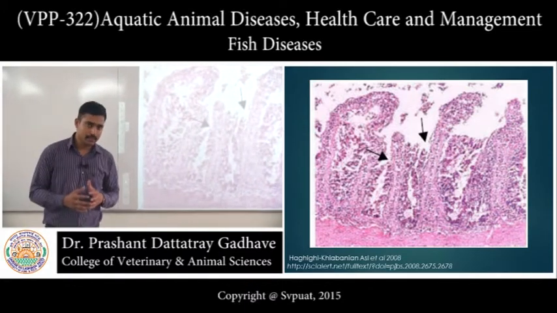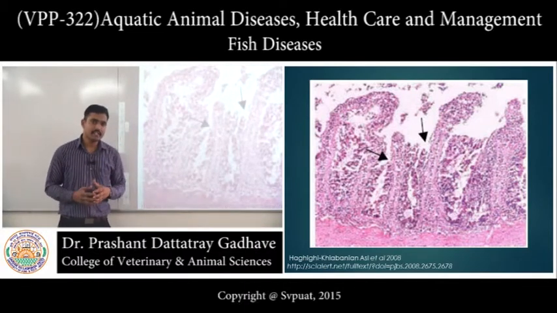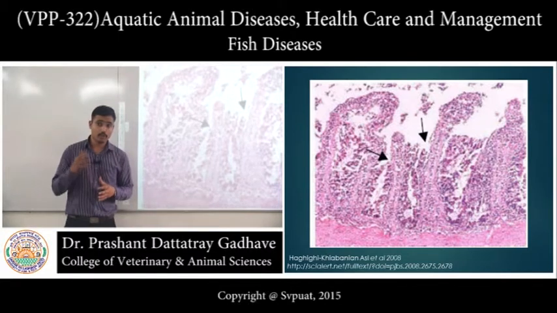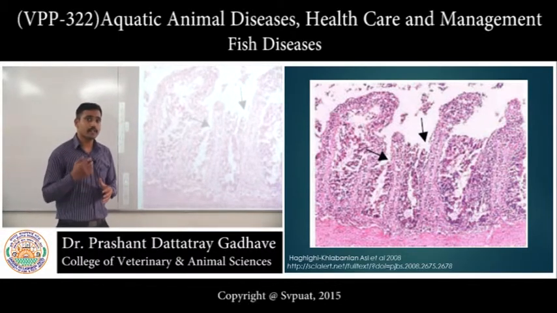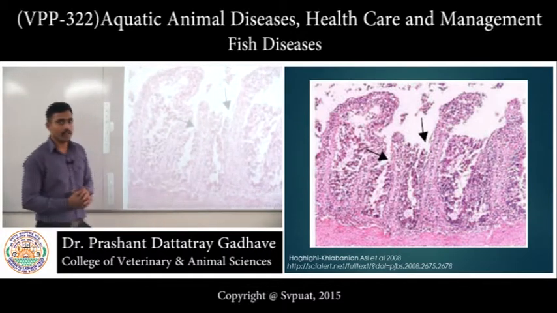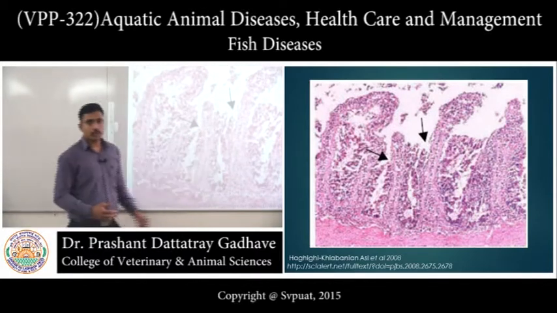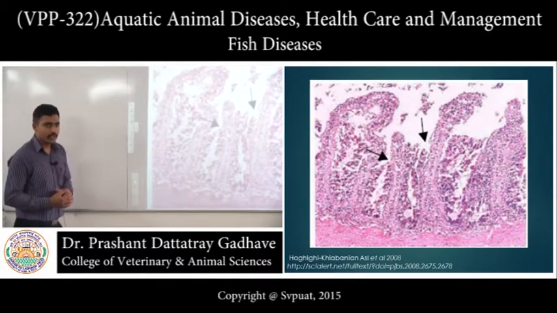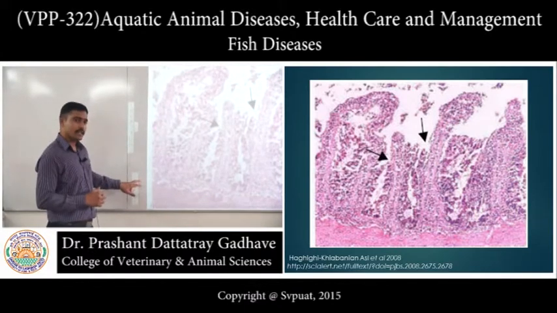Actually, what happens is the virus infects the intestinal epithelium and there is degeneration and necrosis. Necrosed tissue becomes dead tissue and foreign to the body, that's why it gets sloughed off. That's why there is shortening of intestinal villi. Similarly, the intestinal crypts also show discontinuation. There is degeneration and necrosis of intestinal crypts also.